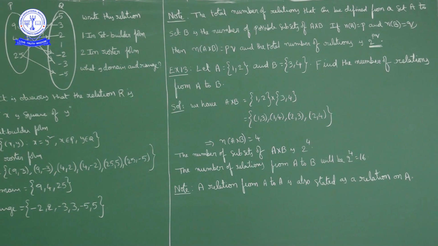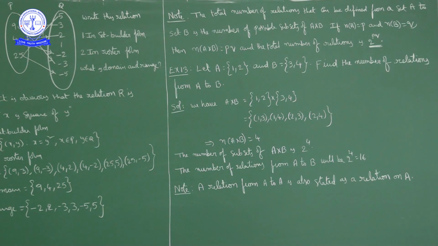Next, an example question. Let set A be equal to {1, 2}, and set B contain the elements 3, 4. Find the number of relations from set A to set B. The number of relations from A to B is the total number of possible subsets of A cross B.